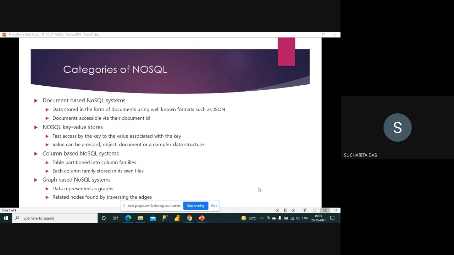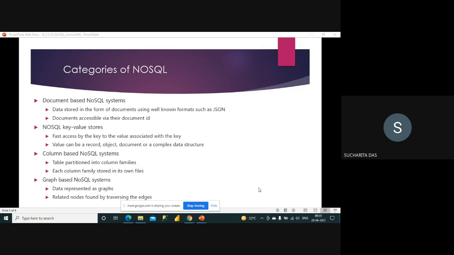You can refer to where I have worked on a JSON document. If you don't know what a JSON document is, you can refer to that. Documents are accessible via their document ID, so it's like a file ID. It's like storing files, similar to your Windows Explorer. Here also you can store documents, and the documents are accessible via document ID. So that is one type of NoSQL system, where documents are stored.